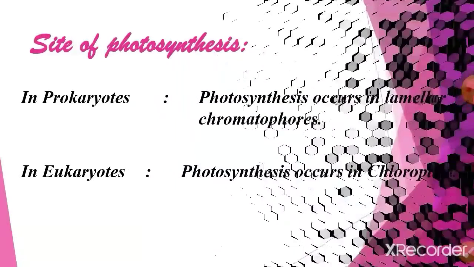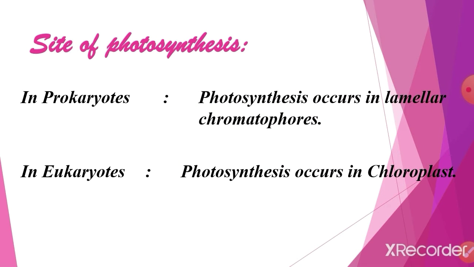Next, site of photosynthesis. In prokaryotes, photosynthesis occurs in lamellar chromatophores. In eukaryotes, photosynthesis occurs in chloroplast. All green parts of a plant, including the green stem, have chloroplast. Yes or no? Other than green color, we discussed chromoplast in yesterday's class. So here, all green parts of a plant including the green stem have chloroplast, but the leaves are the major site of photosynthesis.